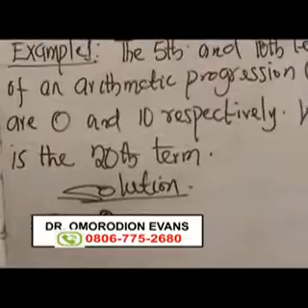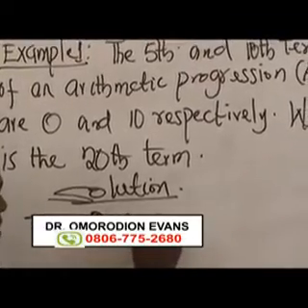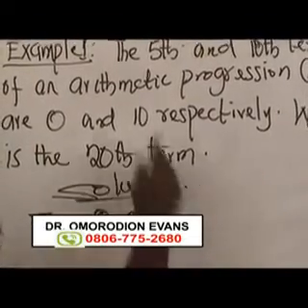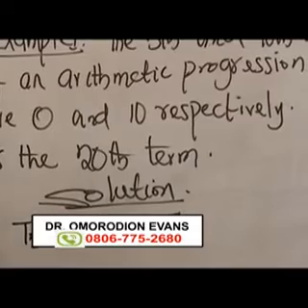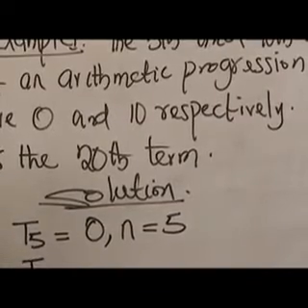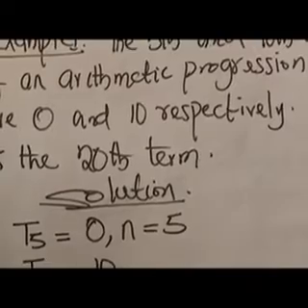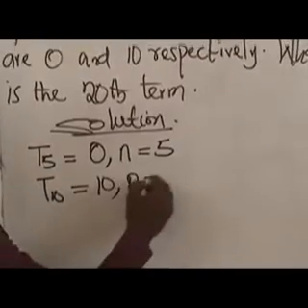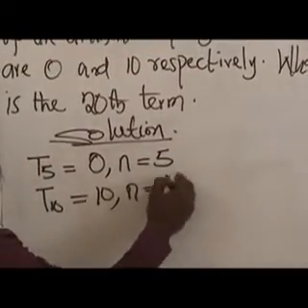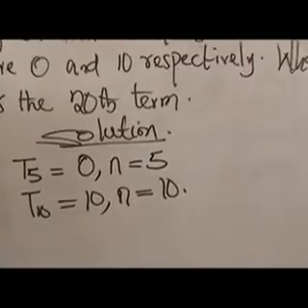By implication also, n is equal to what? 5. That's the 5th. Also, the 10th term, T10, is equal to 10. n would be equal to what? 10. Let's recall our formula.